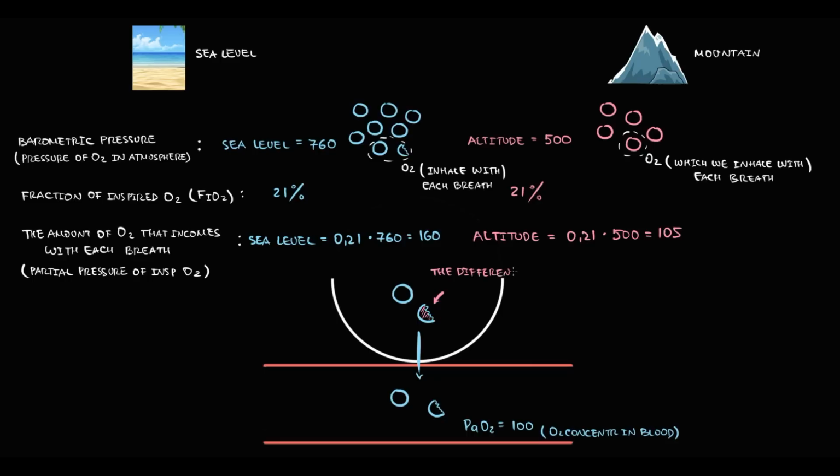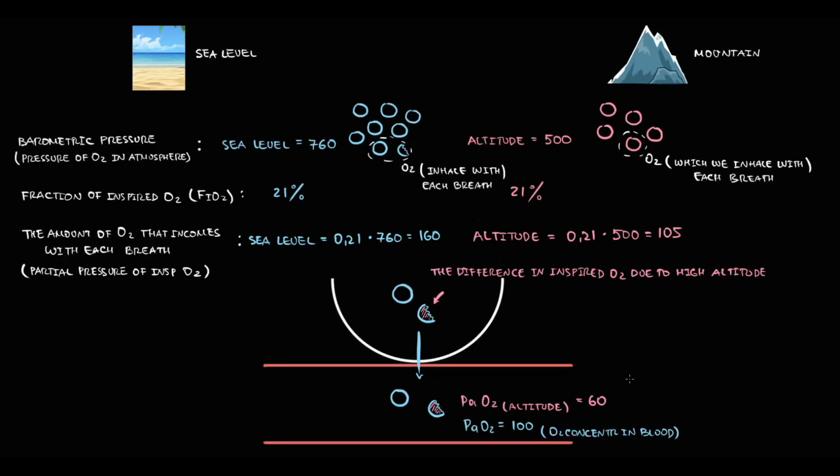The lower the income of oxygen to alveoli, the lower will be the amount of oxygen molecules in the blood. And in this case, the partial pressure of oxygen in the blood will be approximately 60. So the reason why we have lower income of oxygen into our blood in the mountains is lower barometric pressure.